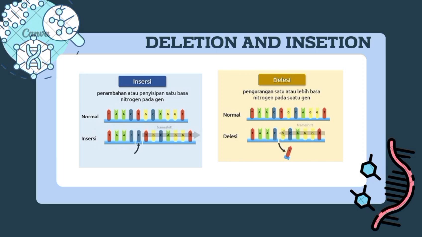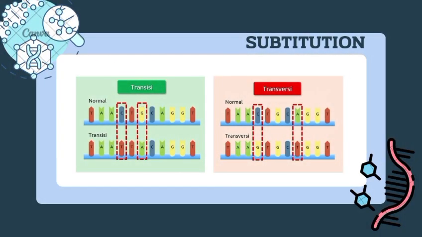In the next slide, deletion and insertion. Deletion is when a base or several bases are removed. This can shift the entire reading frame of the gene. Insertion is when a base or several bases are added. This also shifts the reading frame, and the change often produces an incorrect or non-functioning protein.